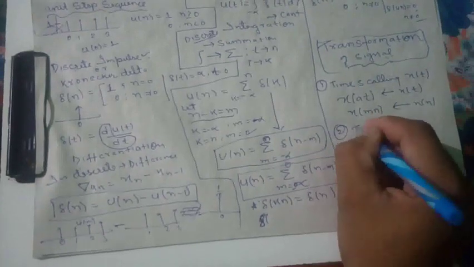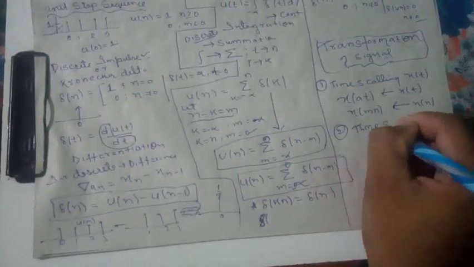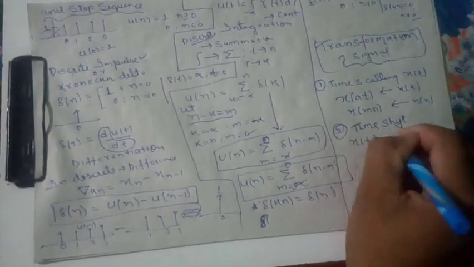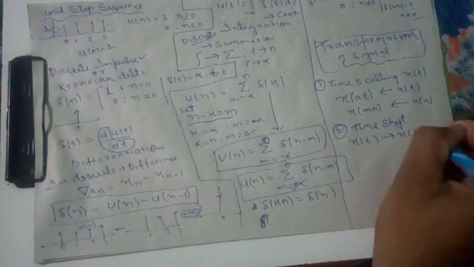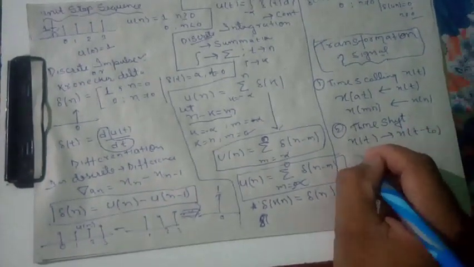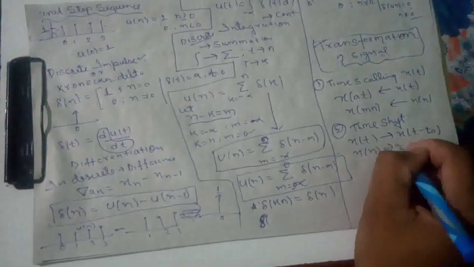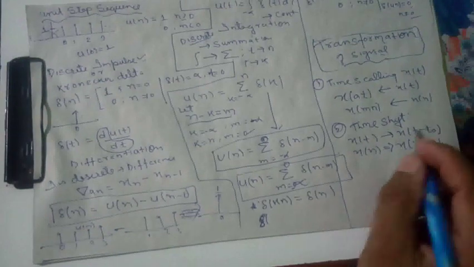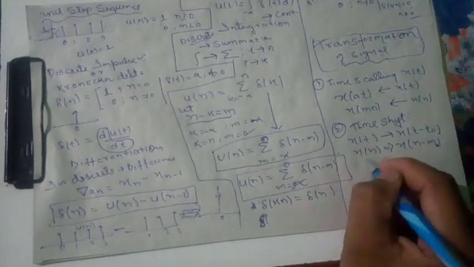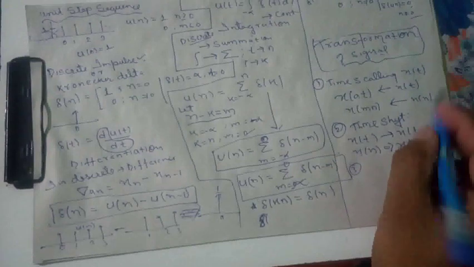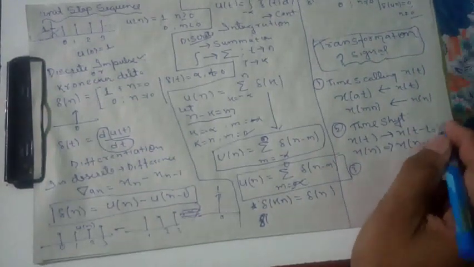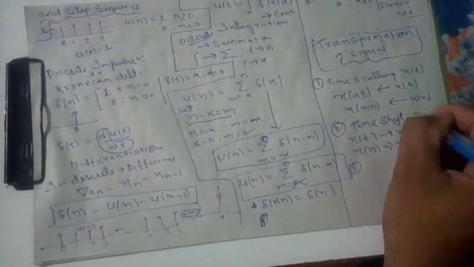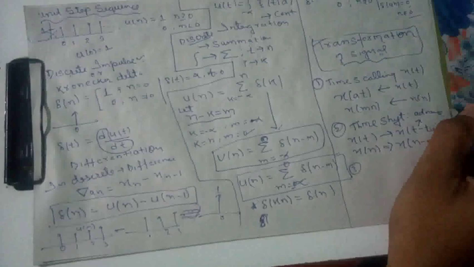Second, time shifting. Time shift means x of t to x of t minus t naught, shifted by t naught, or x of n to x of n minus n naught. Now it is time shifting. We have shifted the time by t naught, which means it is an advance.